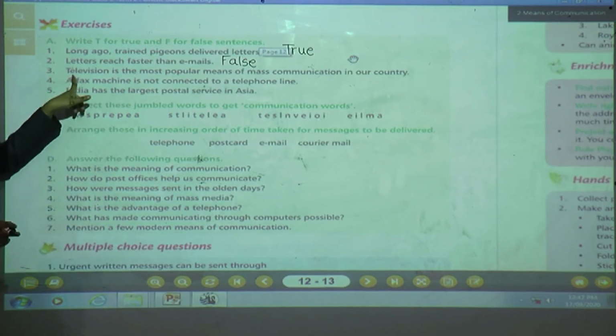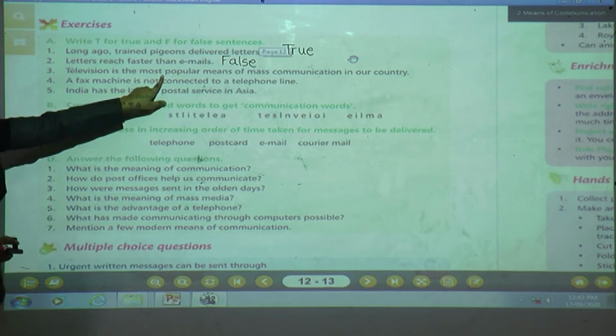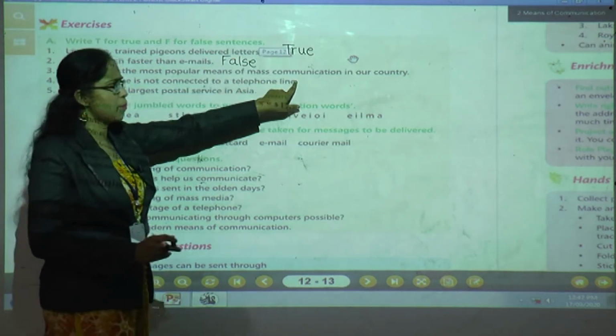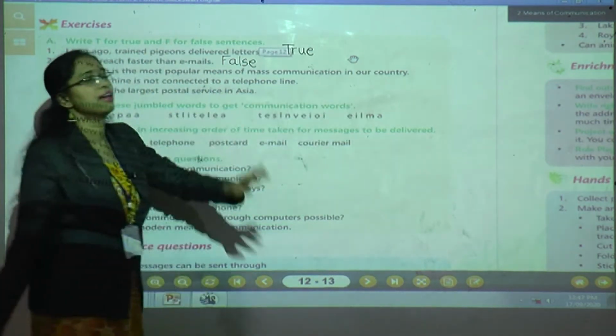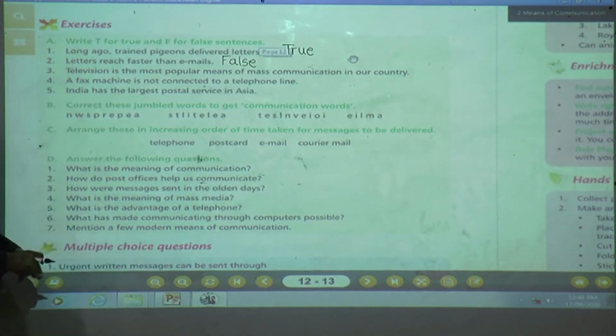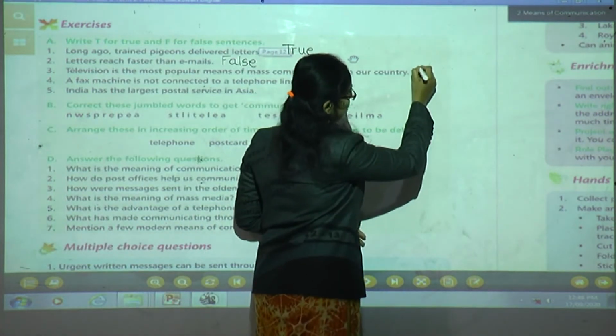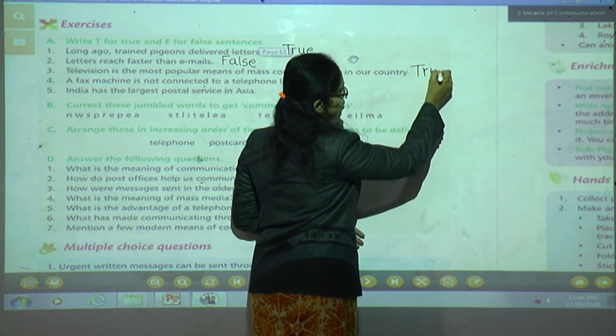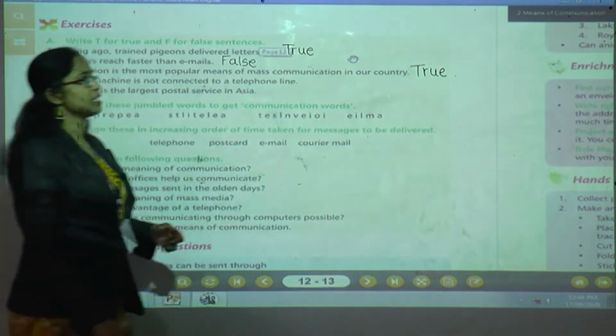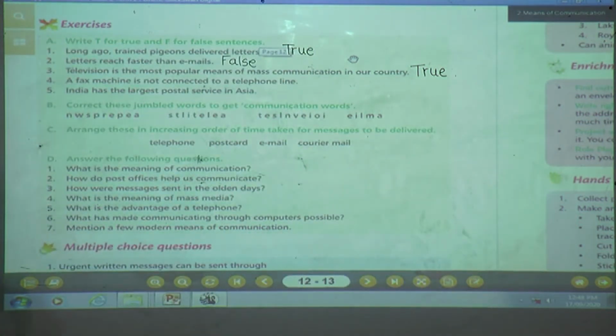Next, number 3. Television is the most popular means of mass communication in our country. Yes children, is it right? Give me the answer. Of course, television is the most popular means of mass communication in our country. What will be the answer? The answer is true. Write the spelling of true, T-R-U-E.